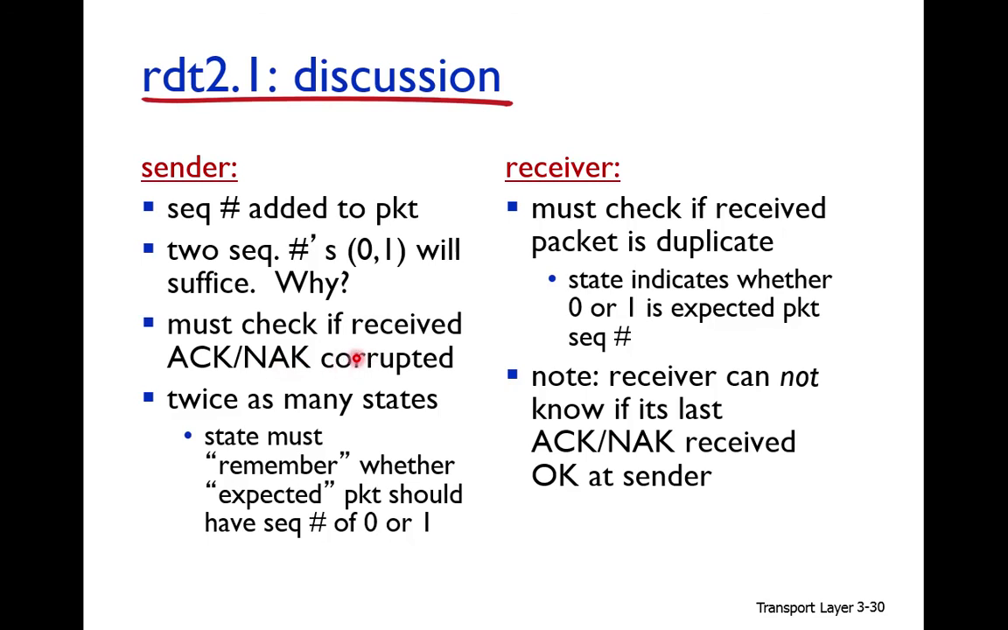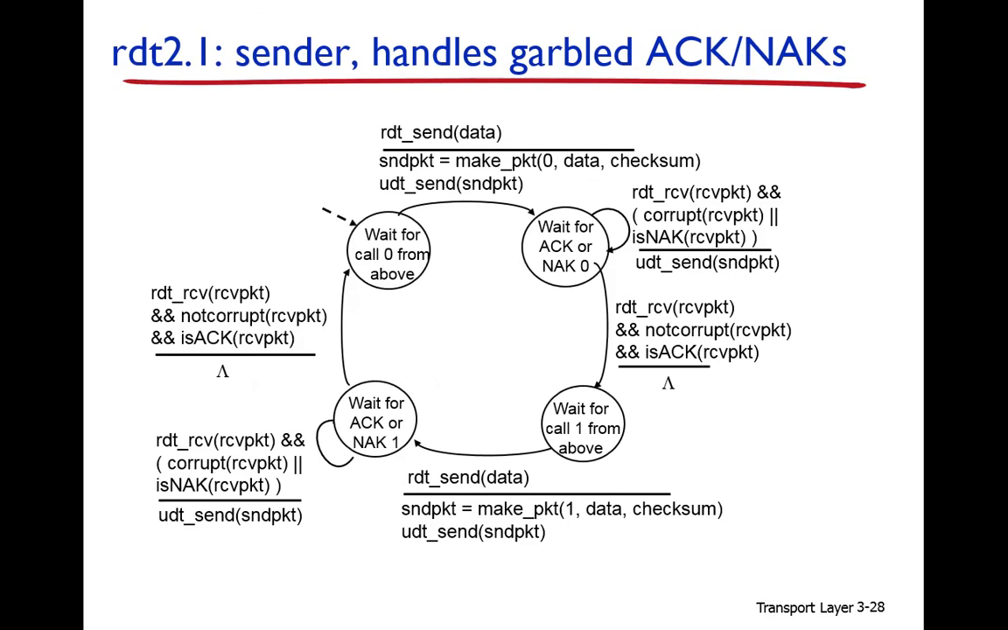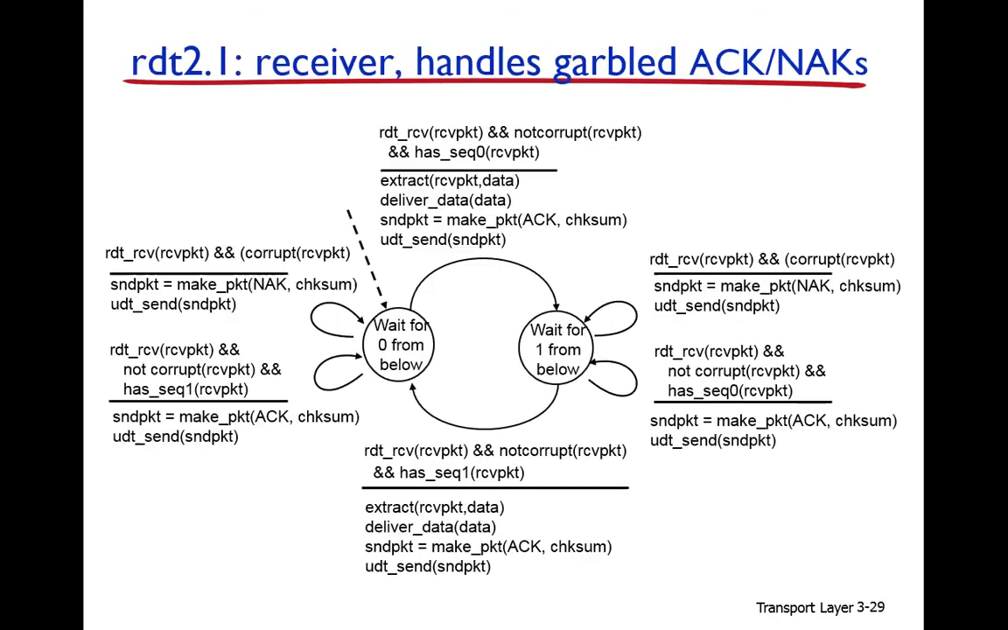And how do we check it? By using the checksum. As you know, we attach the checksum to the data to check the bit error in the data, and we also attach the checksum to the acknowledgement and negative acknowledgement in order to check the bit error in them.